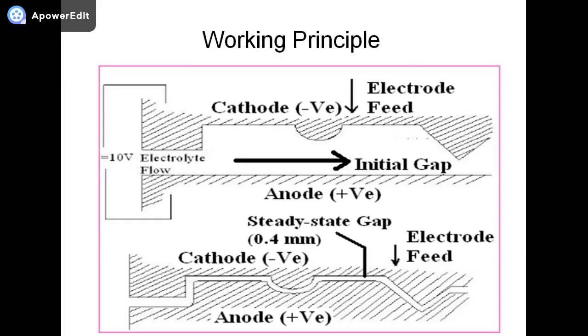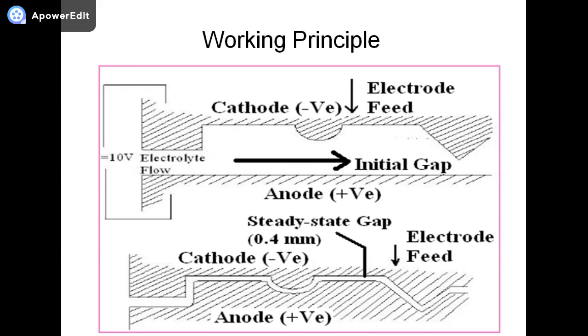For the successful process, there are some requirements. It includes a cathode tool prepared with an appropriate mirror image of the configuration to be machined into the workpiece. Here you can see that the cutting tool or electrode has the impression on its surface, which is to be produced on the workpiece.